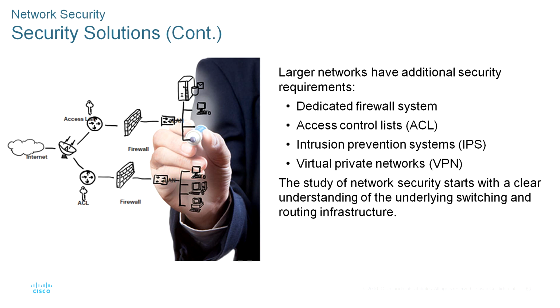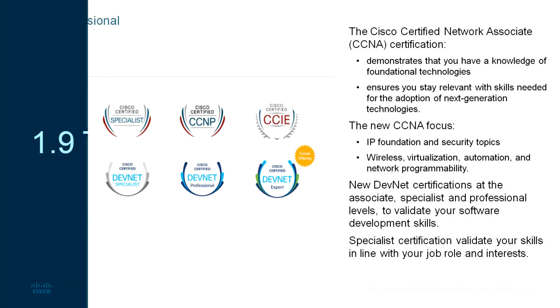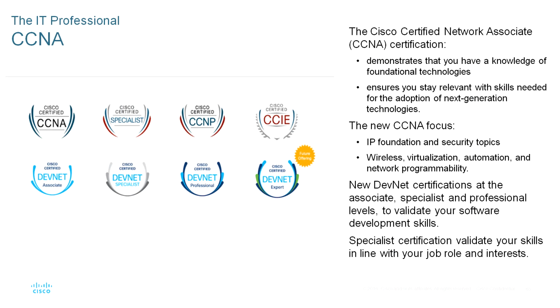Now the last concept is IT professional, 1.9. Here, as a Networking Academy student, the final conclusion: you may already have a career in IT or still be educating yourself to prepare for your career in networking or another area.